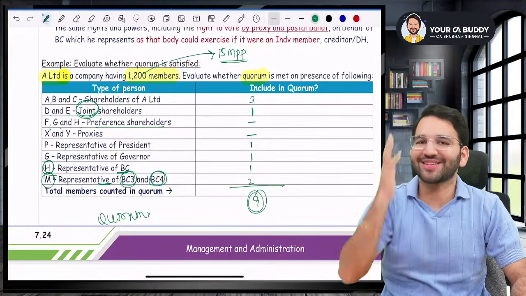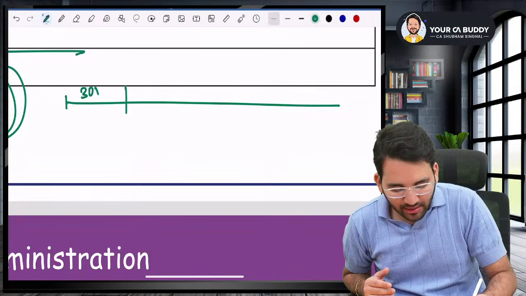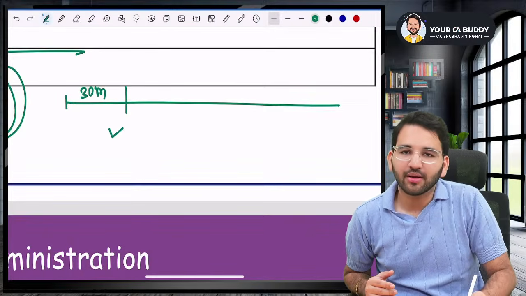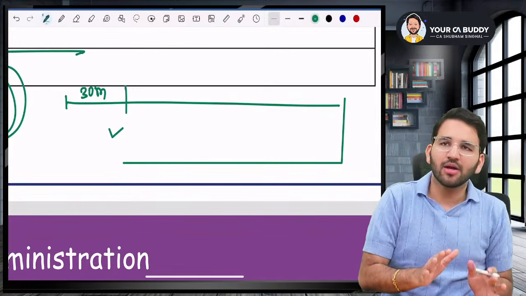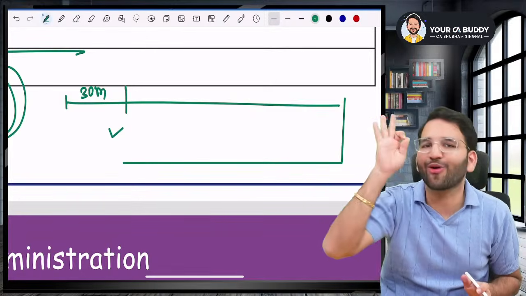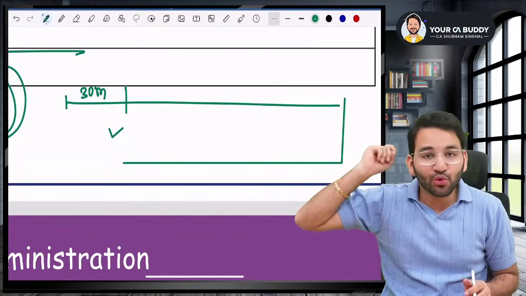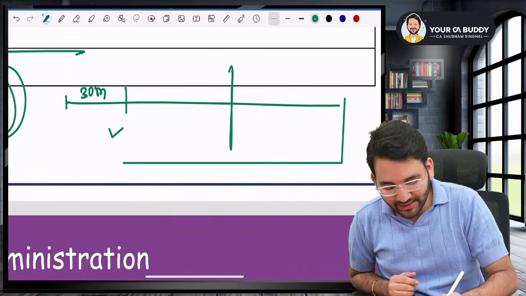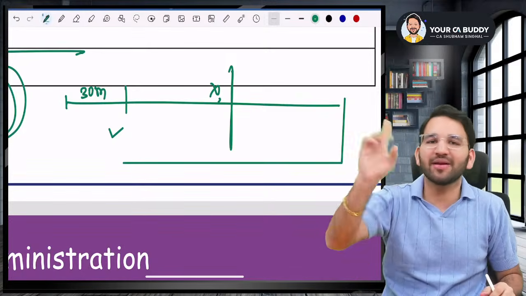Okay. Now next question, sir. Listen to me very carefully. You check quorum at the start of the meeting, right? Within 30 minutes. Okay. Quorum was present. Now will you check quorum throughout the meeting or just at the start? Sir, quorum should be present throughout the meeting. Just at the start is not enough. Only then the meeting will be valid.